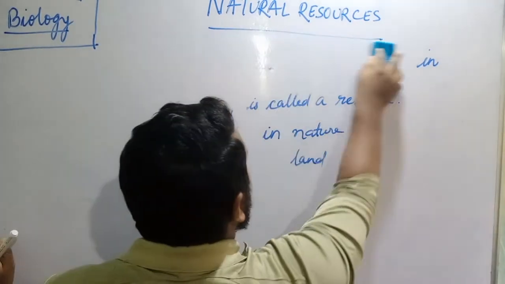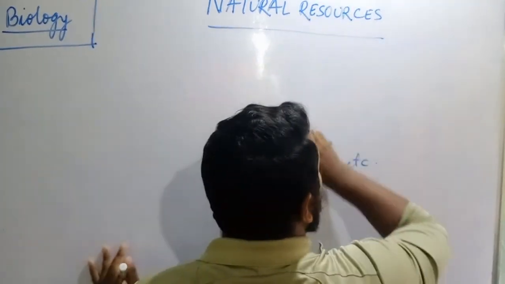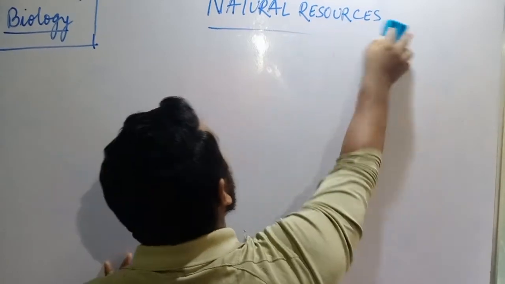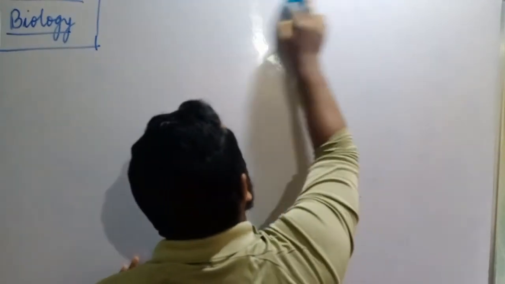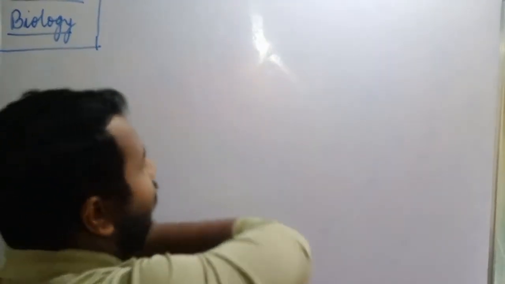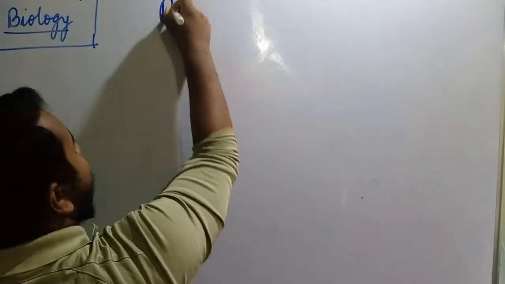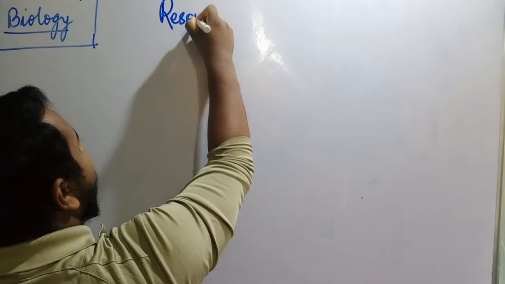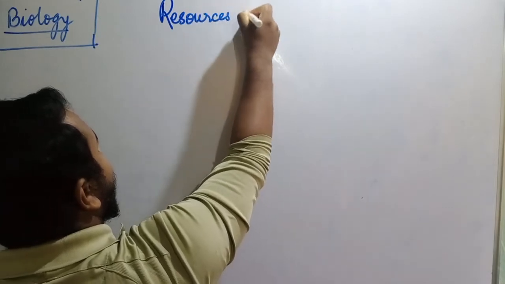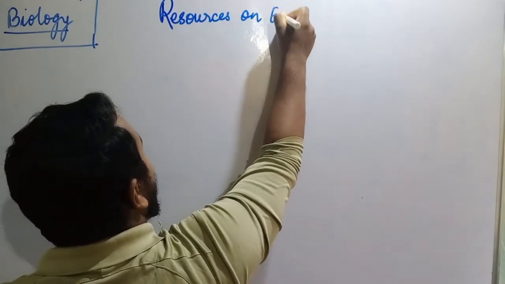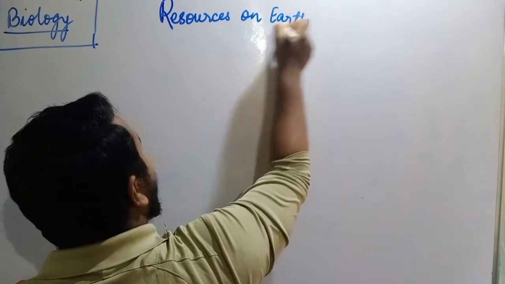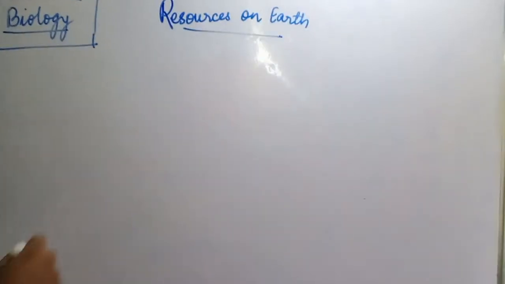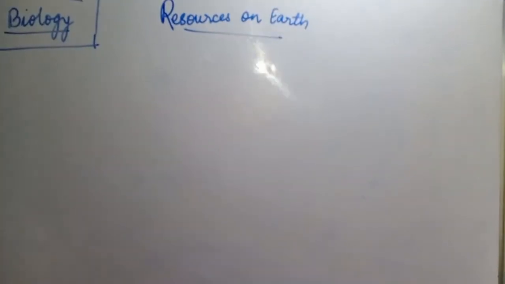So here we will be studying about different types of spheres. Okay. Our next topic is resources on earth. So resources on earth, we can explain it like this. What are the natural resources that are in earth?